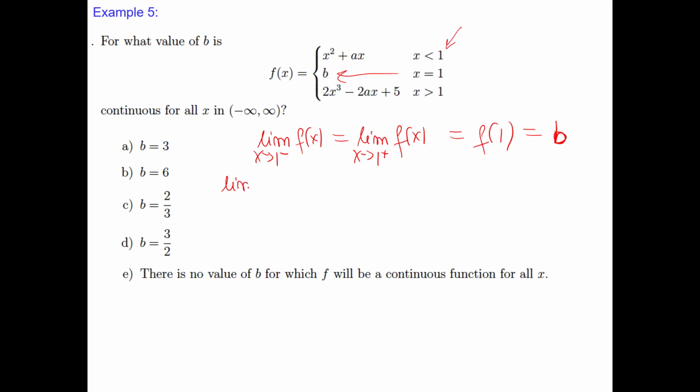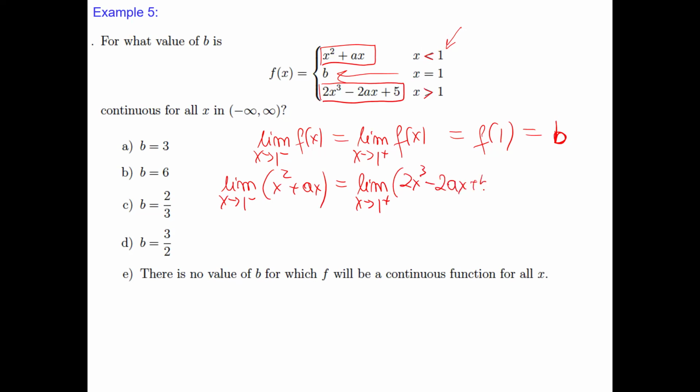The limit as x approaches 1 from the left, which is less than 1, means we use this function, x squared plus ax, equal to the limit as x approaches 1 from the right-hand side, greater than 1. We will use 2x cubed minus 2ax plus 5.